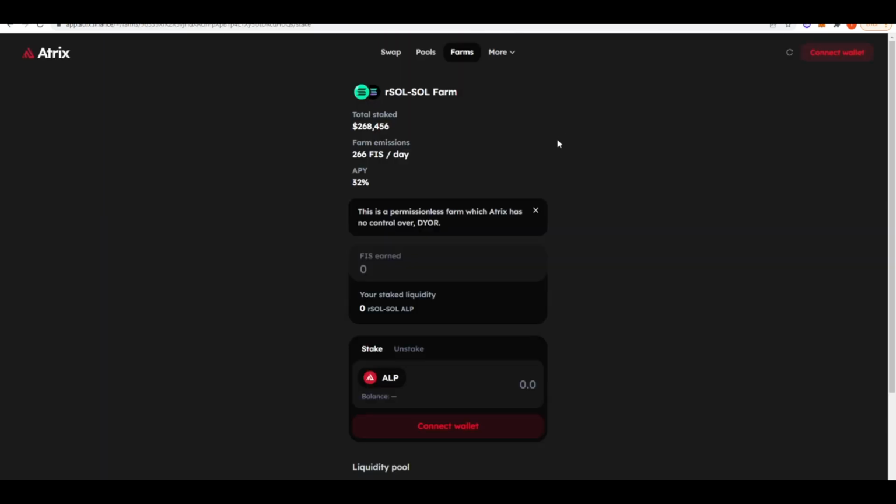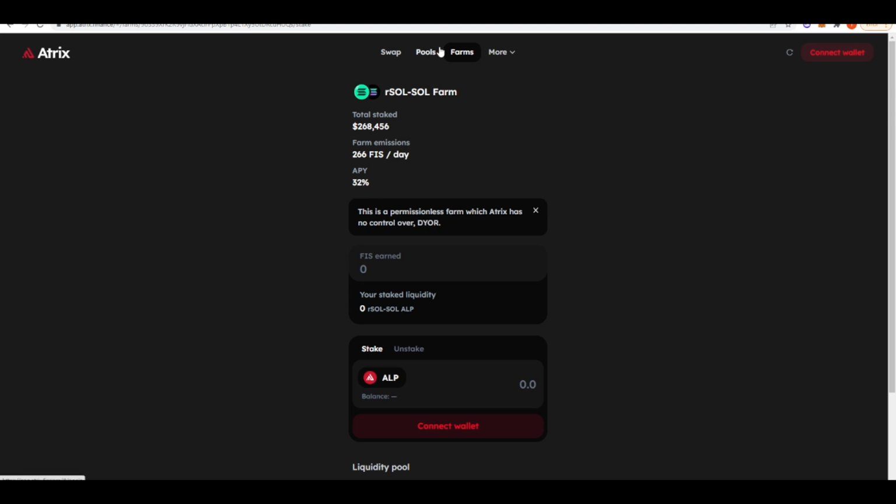Next, we're going to take a look at Atrix Finance. This is another DEX here on Solana, and they have permissionless pools. One of the permissionless pools that was created is this RSOL SOL Farm. RSOL is another liquid staking derivative of Solana. If you provide liquidity in this particular pool, you're getting 32% APY.